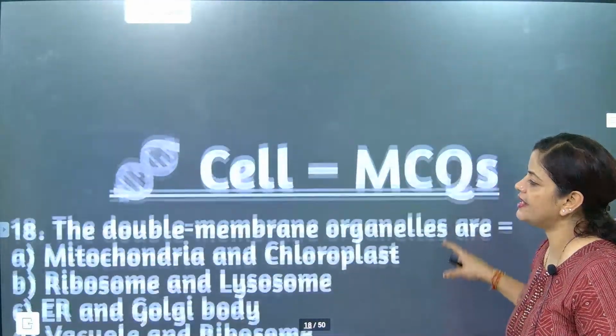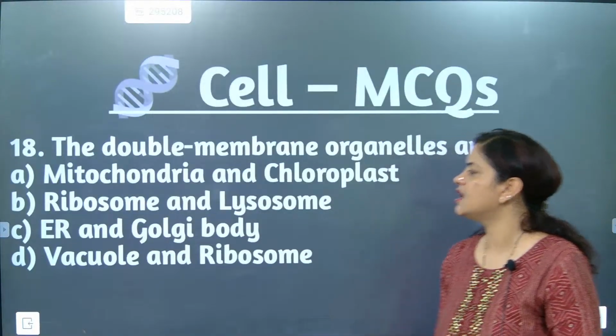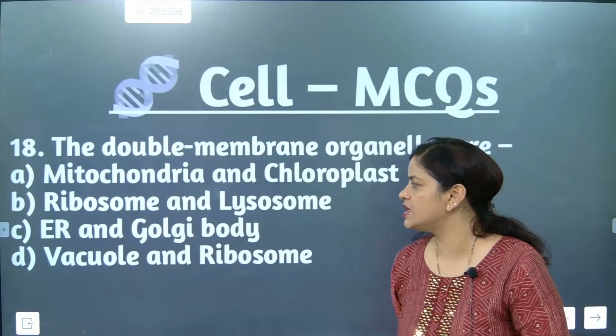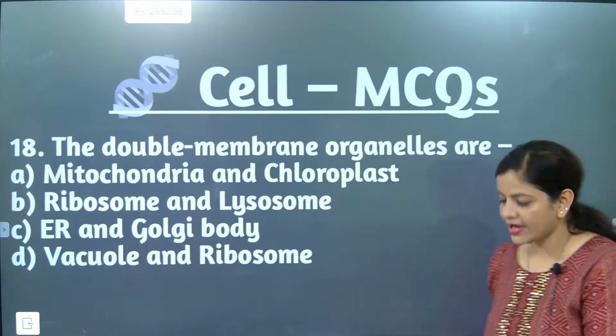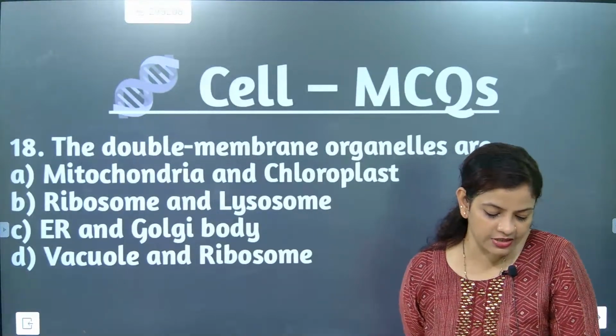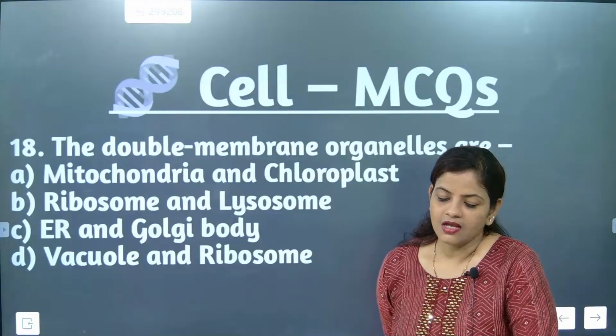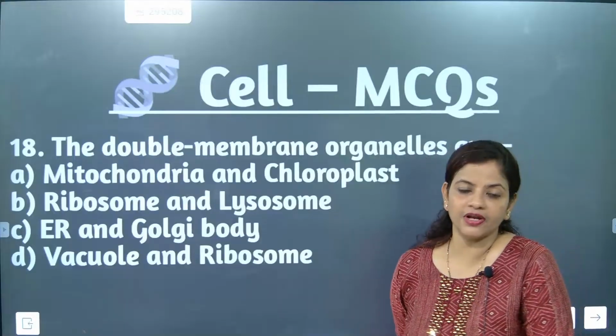The double membrane organelles are: mitochondria and chloroplast, ribosome and lysosomes, ER and Golgi body, or vacuoles and ribosomes. Which one is the correct answer? See, lysosomes are not double membrane, they are single.